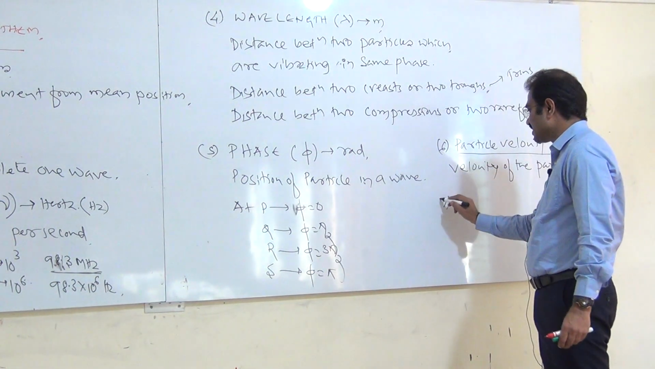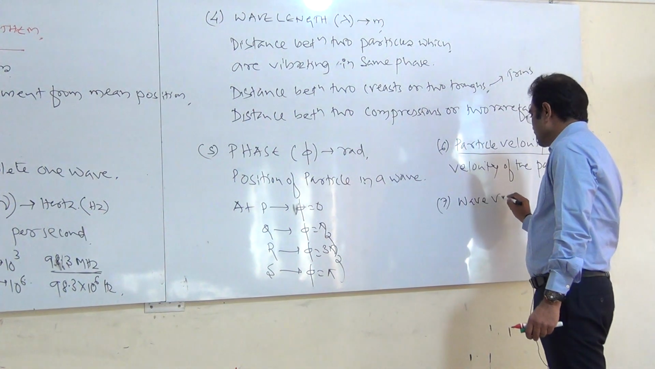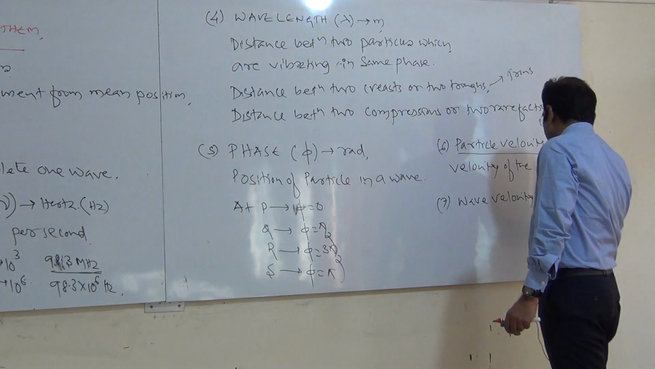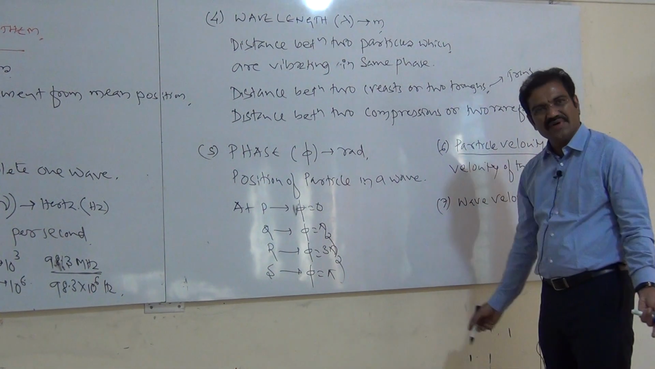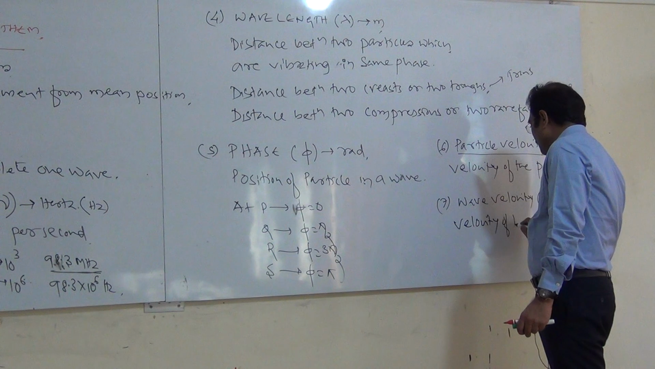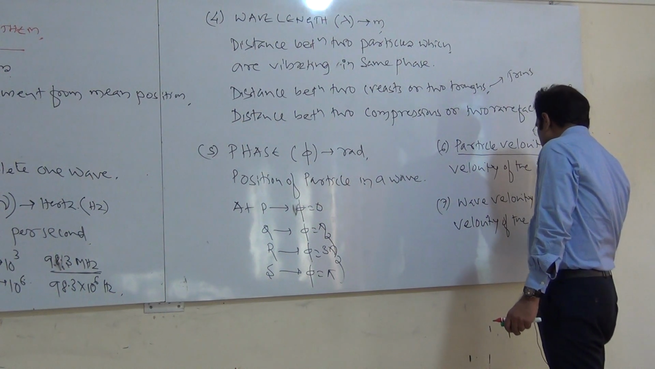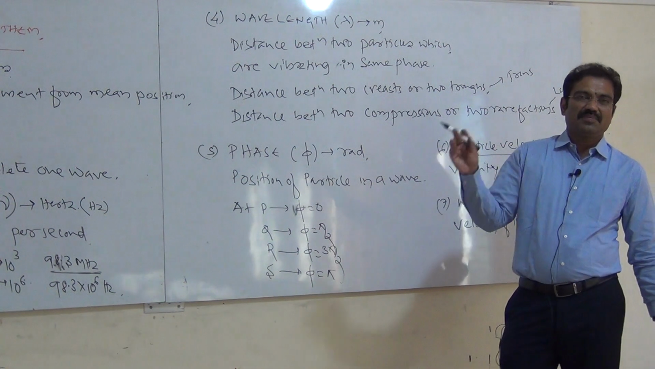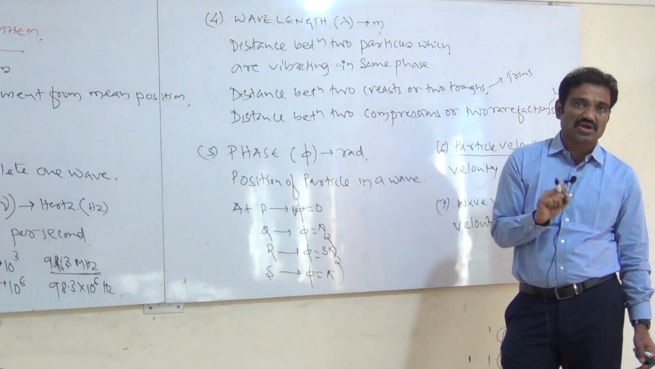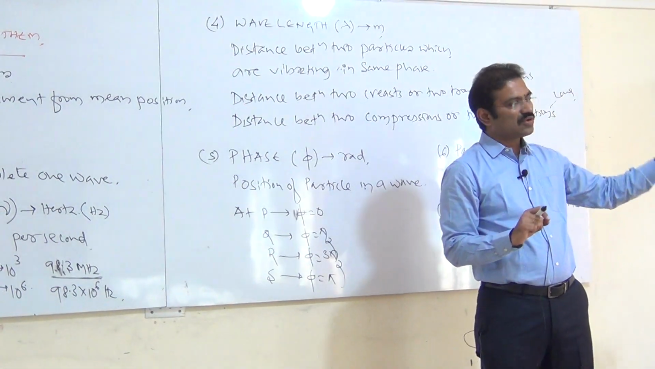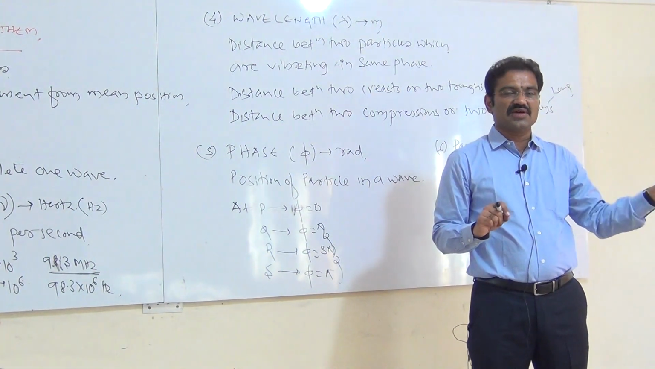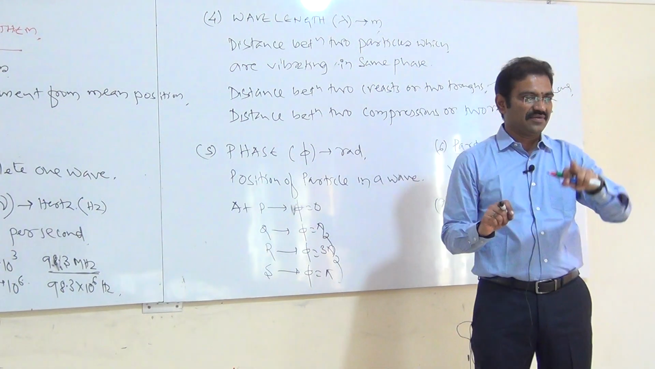And the seventh one is wave velocity. Wave velocity is denoted by the letter V and measured in meter per second. What is wave velocity? It is the velocity of the wave. Particles move with different speeds, that is called particle velocity. But the wave goes in one direction, that is called wave velocity. Velocity of the wave is called wave velocity. Velocity of the particle is called particle velocity.